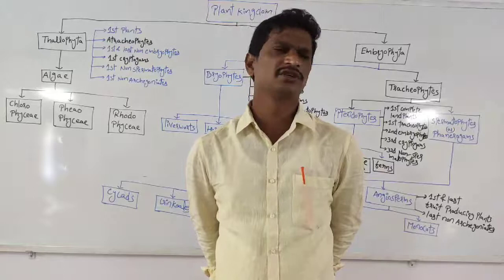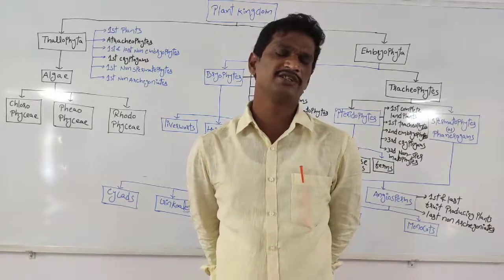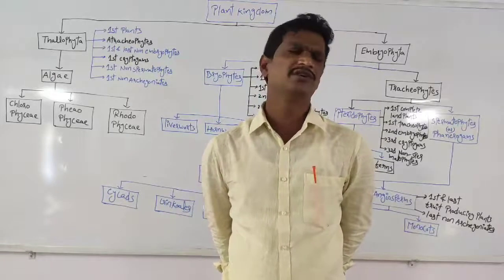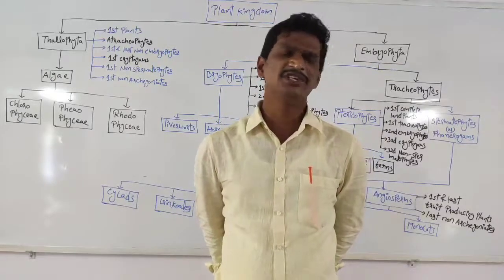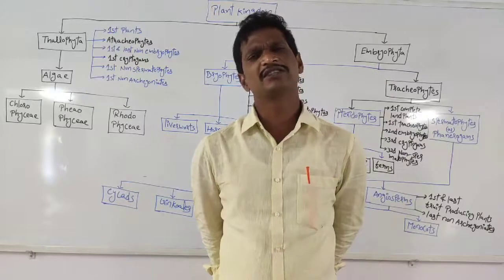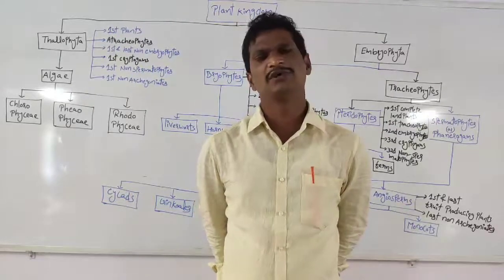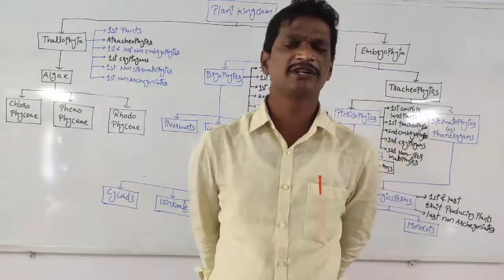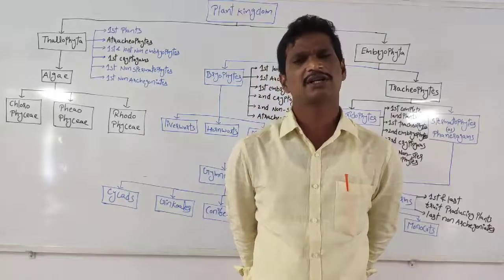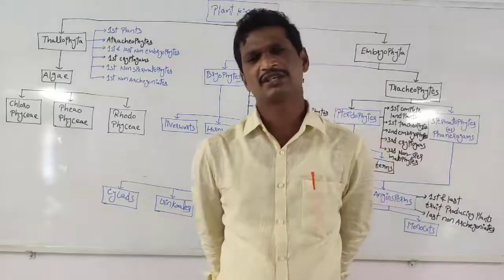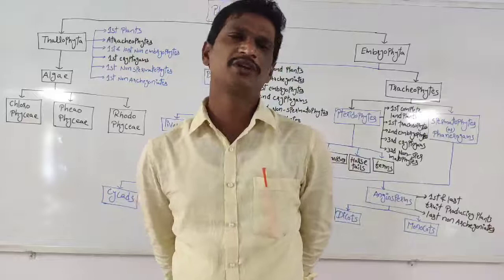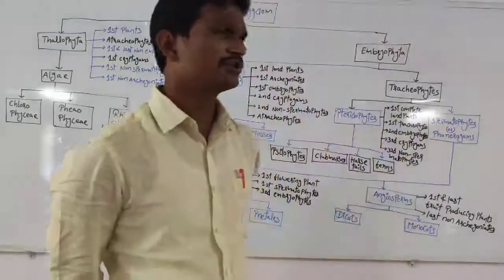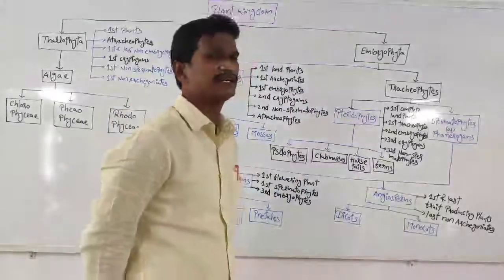In the majority of cases, 99% of the plants have the capacity to perform photosynthesis. But exceptionally, some insectivorous plants and some parasitic plants depend on other organisms for nutrients or food material. Right? That is the introduction for the plants.